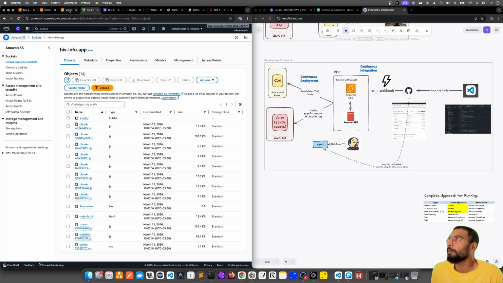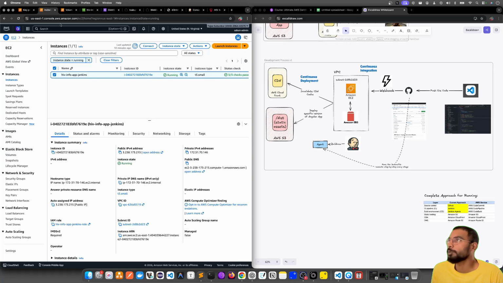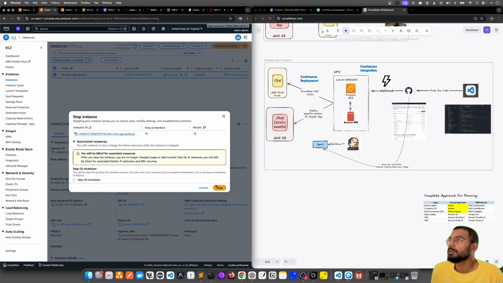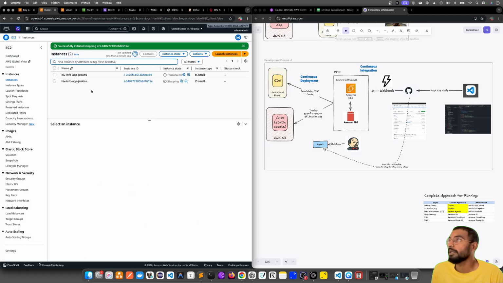And one more important thing in terms of usage: I can quickly stop the instance, right? I don't want the instance to be running always because I don't want to pay AWS. So I have stopped this for now.